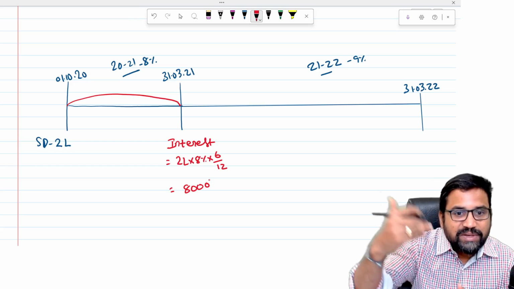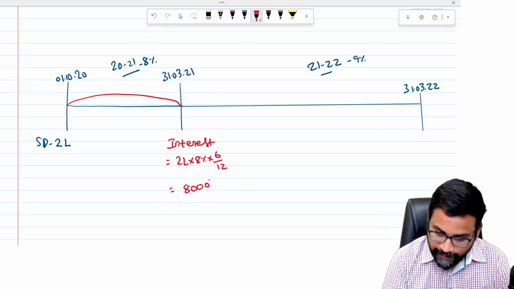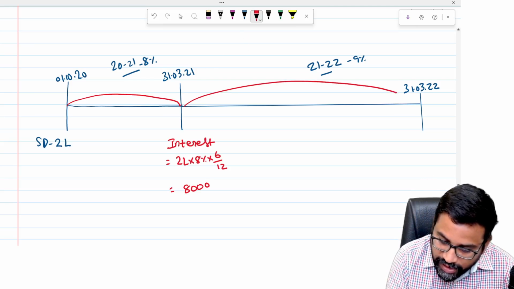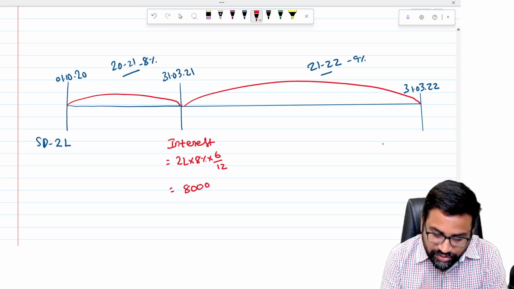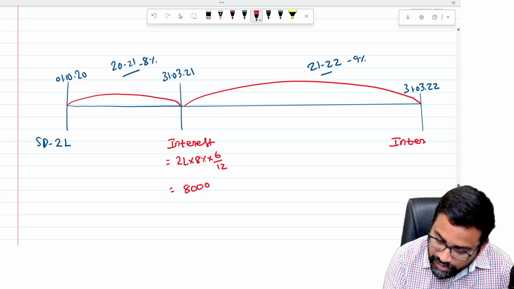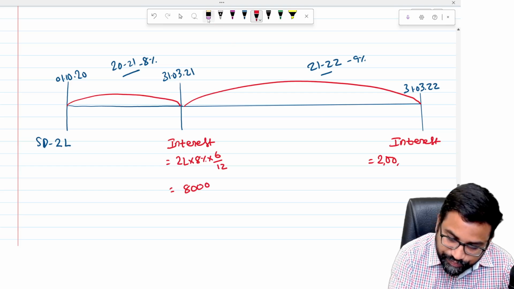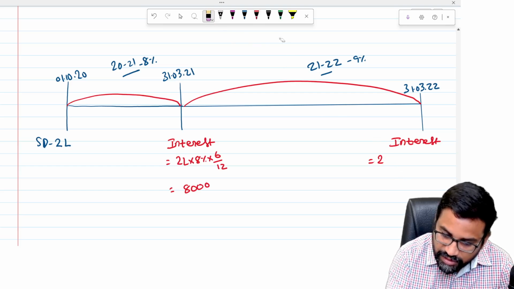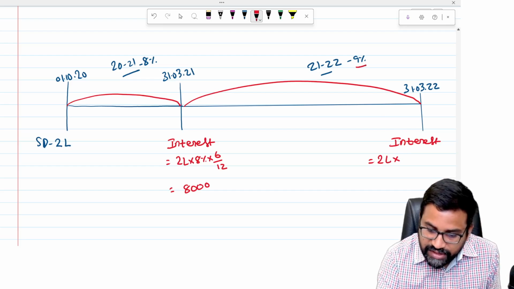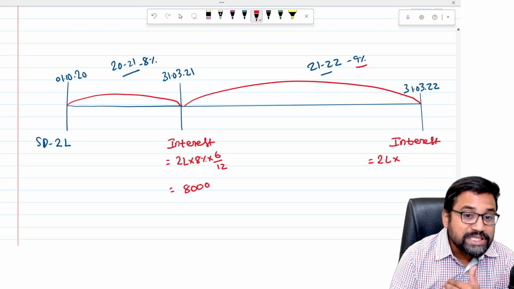Now this interest will be adjusted against the consumer bills. Okay. Now this year is over. Coming to the next year, 21-22. In 21-22, again, what is the interest accrued? The security deposit is 2 lakhs. And here, if you see the question, the rate of interest is 9%, sir, not 8%. Sir, how much interest will be paid?